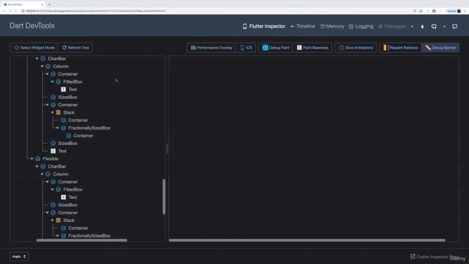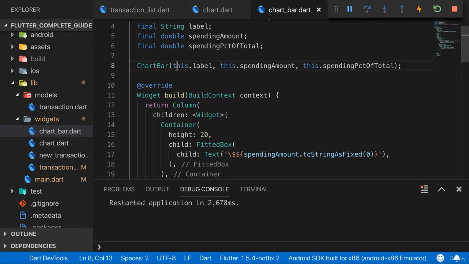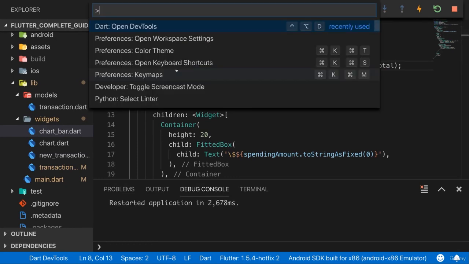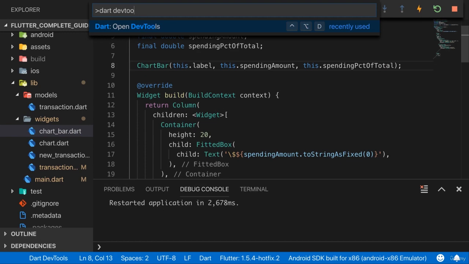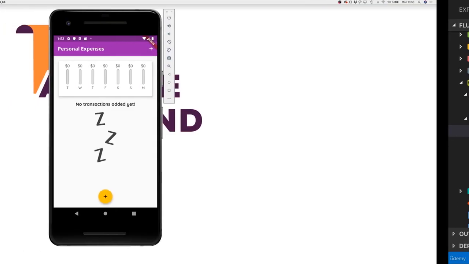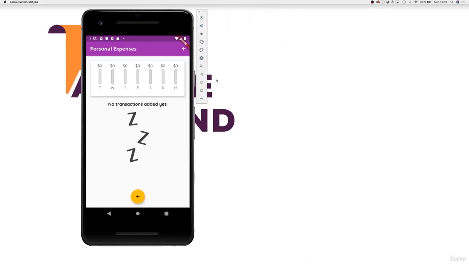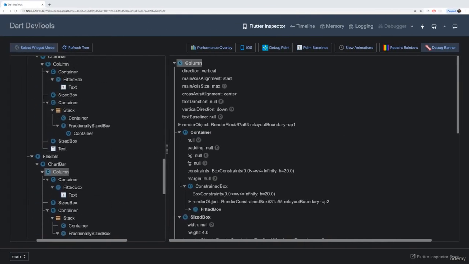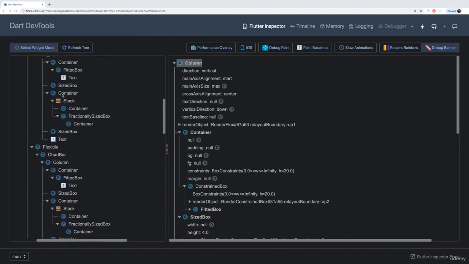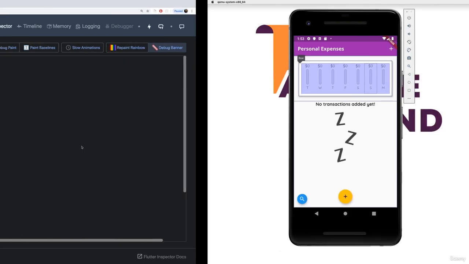Because if we take the Dart Dev tools, which I opened up here, which you can open through Visual Studio Code by using the command panel and then just typing Dart Dev tools, and you should find that command where you can hit enter. If you have these opened and you select the widget here with select widget mode and you click on any bar, you actually see that this is in a column here, which in the end, if you scroll up in that tree, is all in a row.